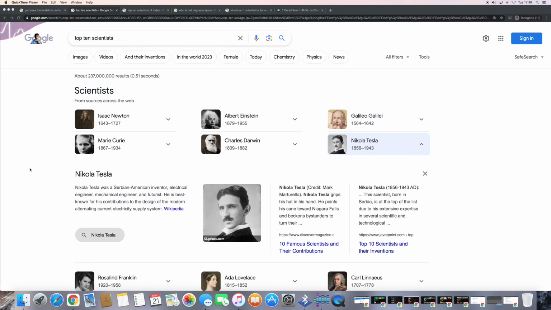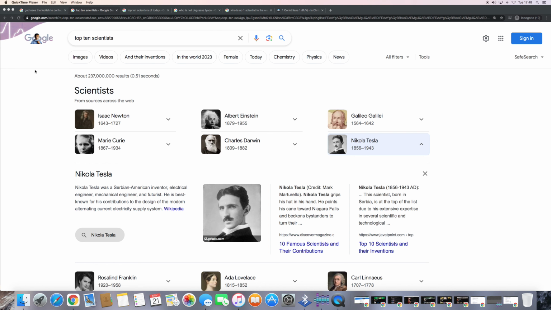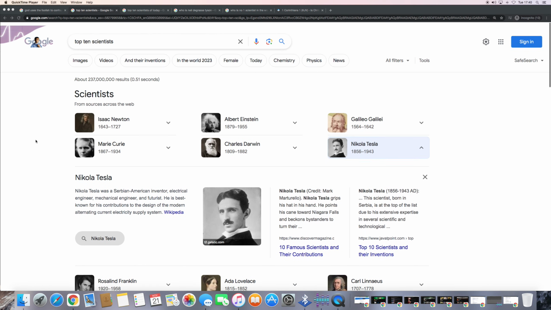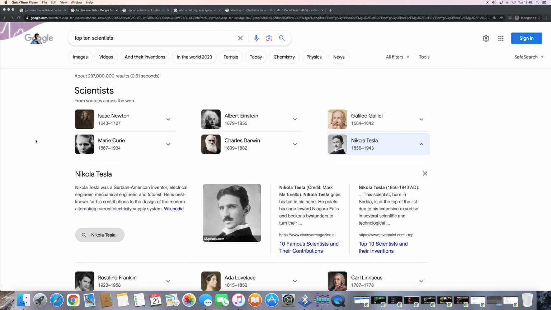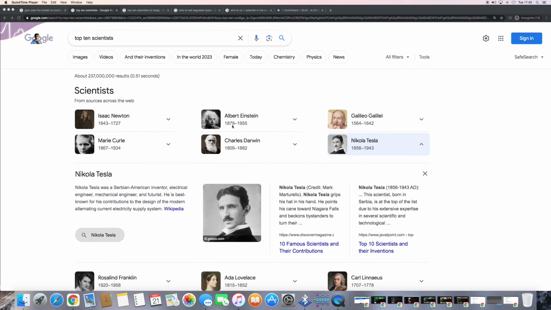Just want to go through this while I'm testing out my new app, to see if I'm going to stick with this one or not. I just tapped in "top 10 scientists," and you get some of the infamous or famous scientists that come up.